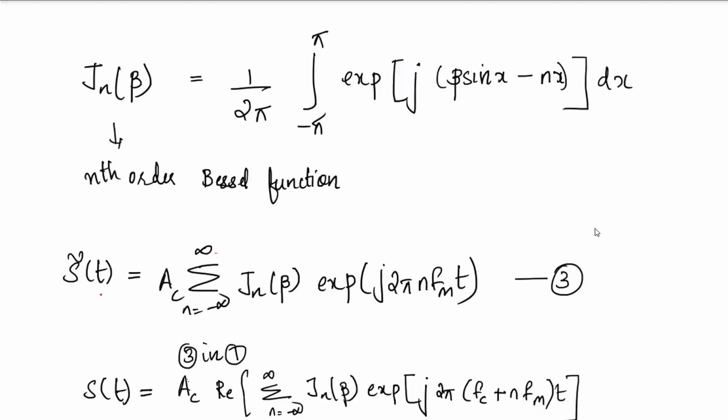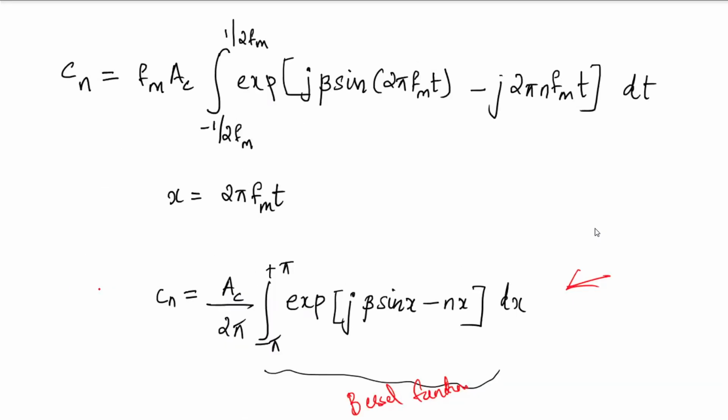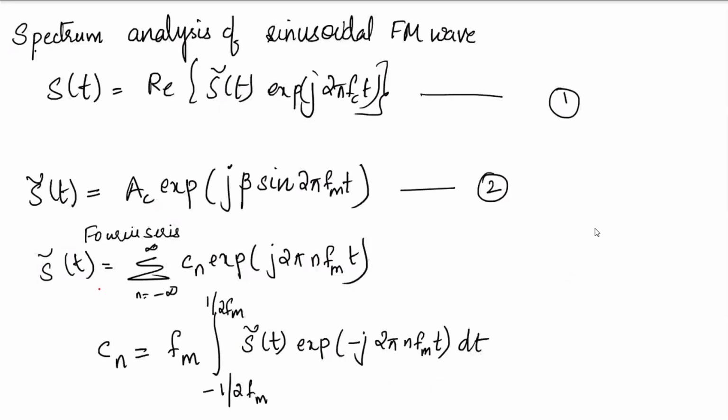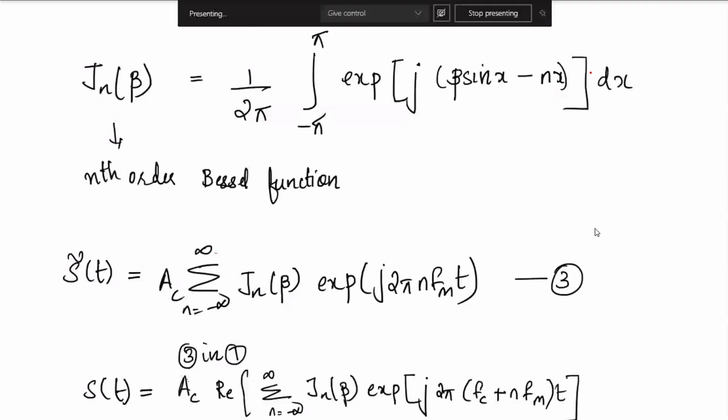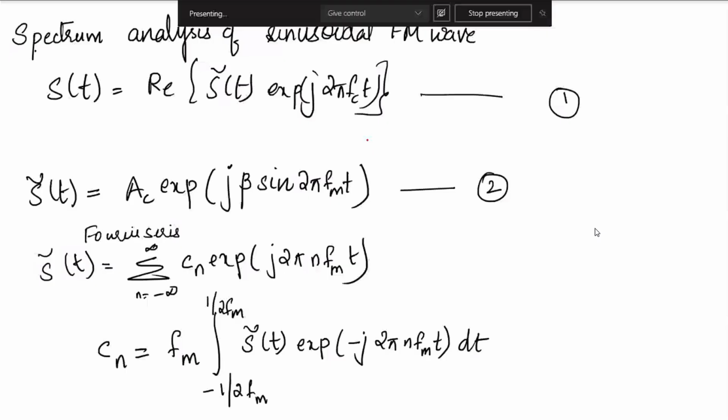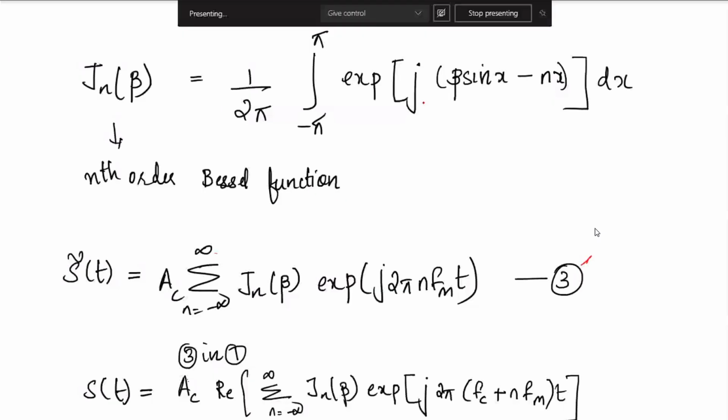So s tilde t, with respect to the Bessel function, I am writing this expression. So this is the Bessel function, and s tilde t will have an expression like this. Substituting this expression 3 in 1, this is the first equation, where the real part of the signal is the shifted version of the complex exponential.